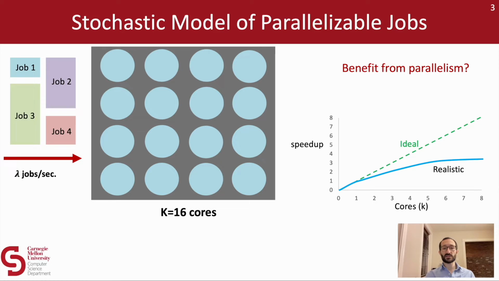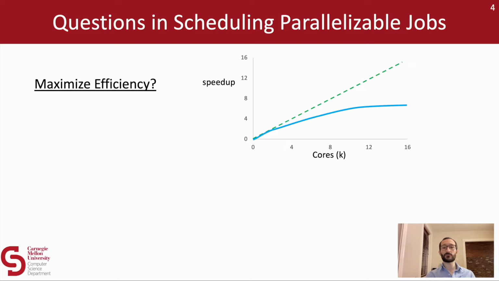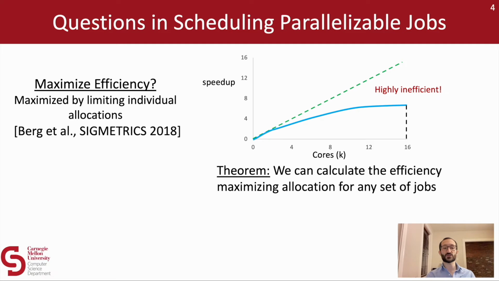Now, although this is a fairly simple stochastic model, it can still illustrate some very important questions in scheduling parallelizable jobs. For example, how should we maximize system efficiency? If we look at our speedup function from before, we can see that allocating all of our cores to any one individual job would be highly inefficient. We have a theorem that shows for any set of jobs how to calculate the efficiency maximizing set of allocations. And in general, these allocations involve limiting the number of cores allocated to any one individual job. This is a result from our Sigmetrics 2018 paper.